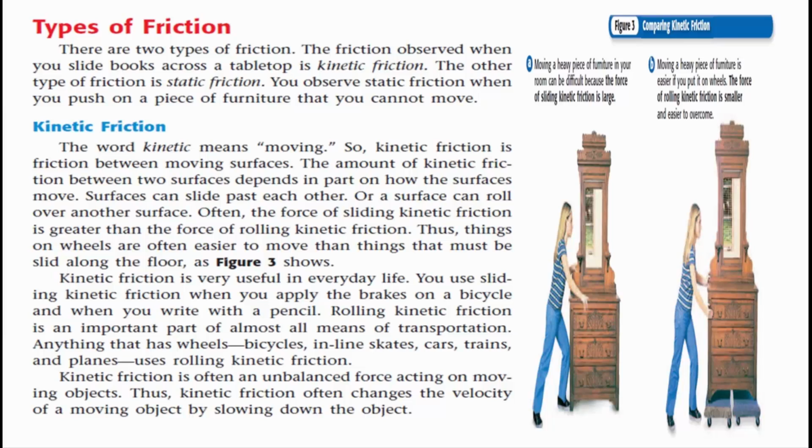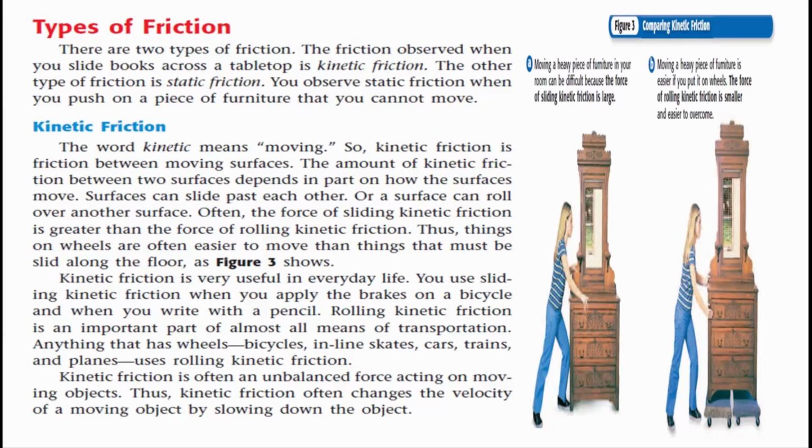Types of friction. There are two types of friction. The friction observed when you slide books across a tabletop is kinetic friction. The other type of friction is static friction. You observe static friction when you push on a piece of furniture that you cannot move. Kinetic friction. The word kinetic means moving. So, kinetic friction is friction between moving surfaces.